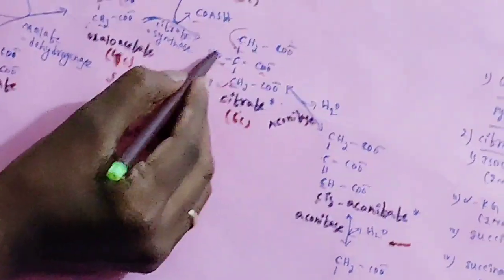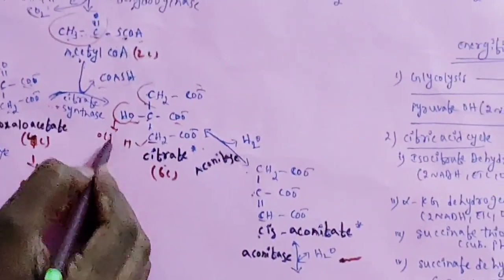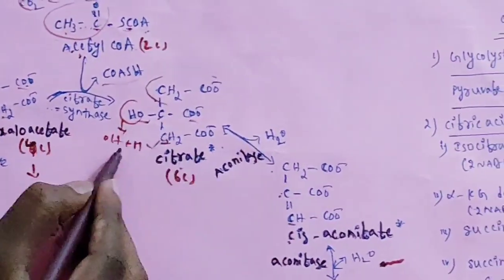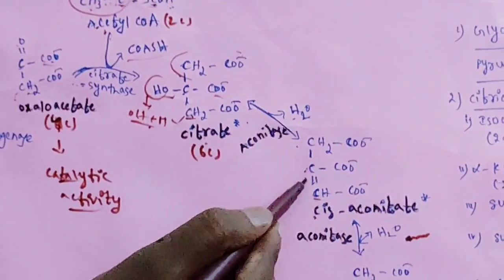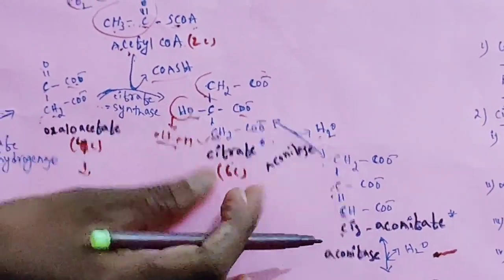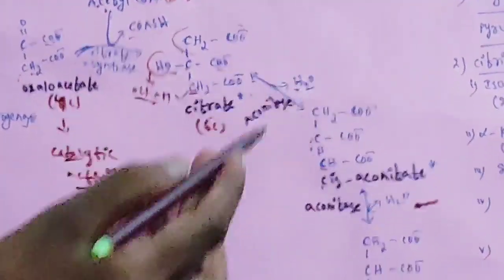Here this carbon having OH. Here there is no OH. So this OH and H from CH2 will combine to produce water. This water molecule will be liberated. So a double bond is formed. This is the basic difference between citrate and cis-aconitate by the process of dehydration.